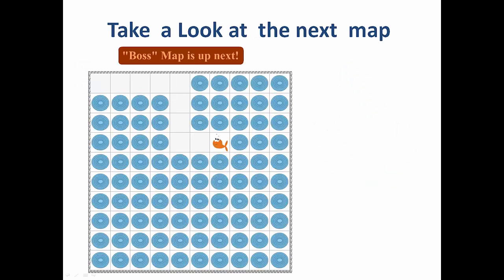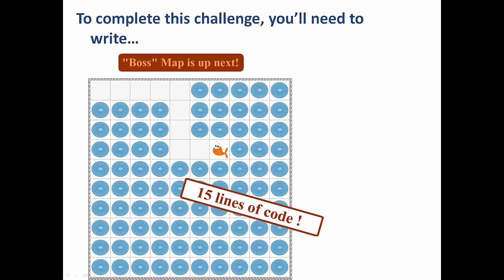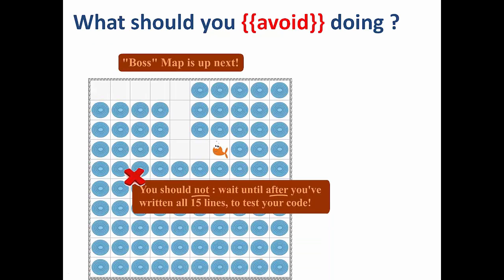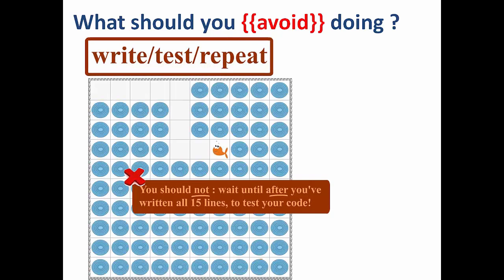Let's take a look at the next map you'll do, or the boss map. To complete this challenge, you'll need to write 15 lines of code. But what should you avoid doing? Well, you should not wait until after you've written 15 lines of code to test it. Instead, you should write some, test what you've written, and keep repeating this process. In this way, you're able to detect small errors in the stuff you've written before they compound and make it hard to resolve. Finding these errors is called debugging, or getting rid of bugs in your program.